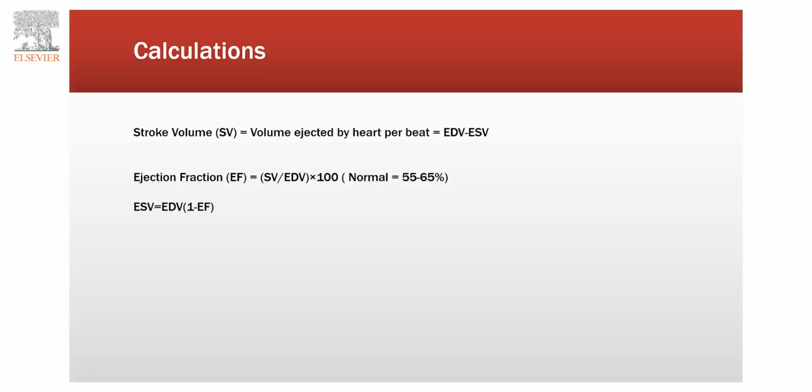Then ejection fraction. Ejection fraction is the ratio between the stroke volume and end diastolic volume, which is normally 55 to 65%. From this equation, we can derive another equation for end systolic volume, which is equal to end diastolic volume times 1 minus ejection fraction.